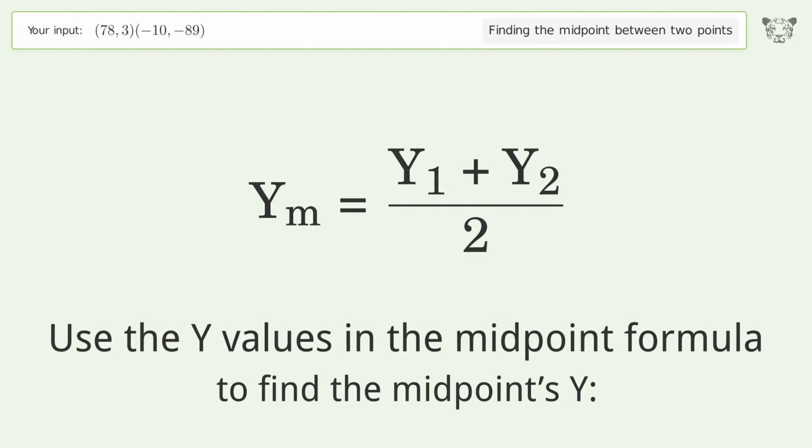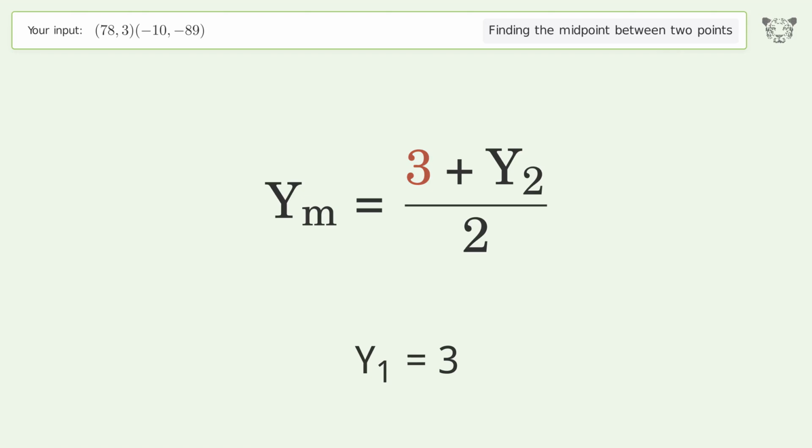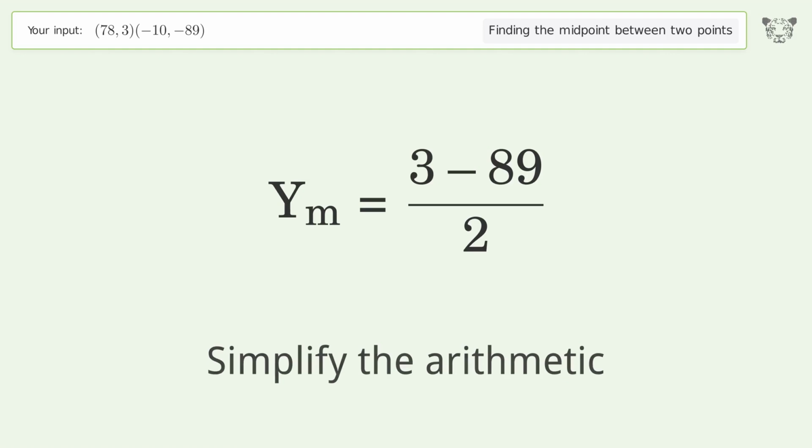Use the y values in the midpoint formula to find the midpoint's y. y1 equals 3. y2 equals negative 89. Simplify the arithmetic.